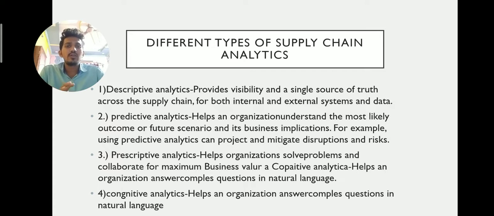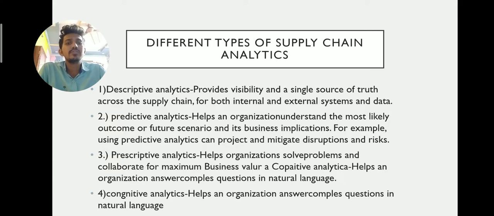Means what? Suppose one of the Colgate products is newly launching, there are various types of effects and new market strategies being implemented, and they are located in various types of sectors or locations. What is the market cost, what is the mindset of the customer, this is called prescriptive analytics.